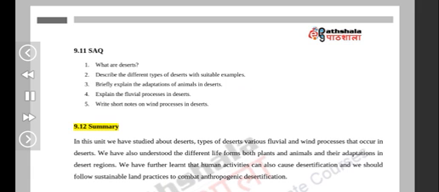9.12 Summary. In this unit we have studied about deserts, types of deserts, various fluvial and wind processes that occur in deserts. We have also understood the different life forms, both plants and animals, and their adaptations in desert regions. We have further learned that human activities can also cause desertification, and we should follow sustainable land practices to combat anthropogenic desertification.